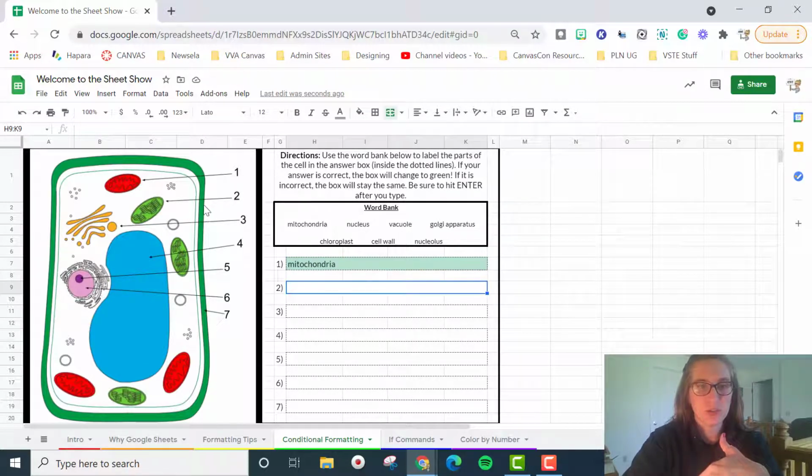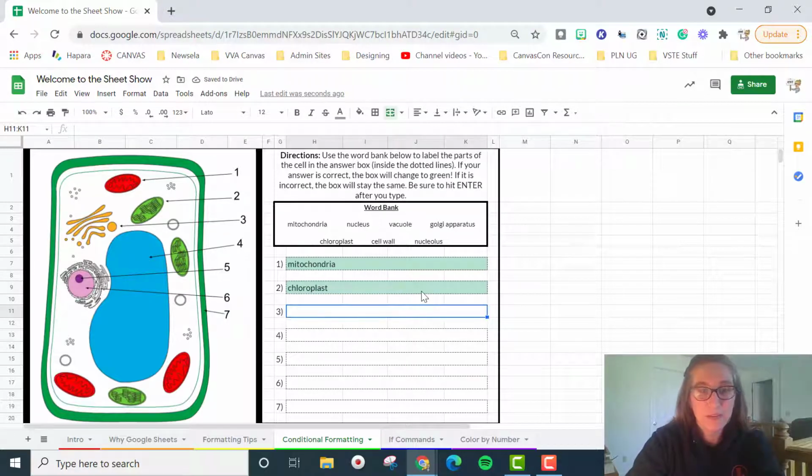All right, now we look at number 2, that is a chloroplast. I'm so sorry if I spelled it wrong. All right, it's correct. Number 3, why don't we just say it's the cell wall? We hit enter. Oh, okay, I guess that's not right. So we need to go back and we need to change what the actual answer is.